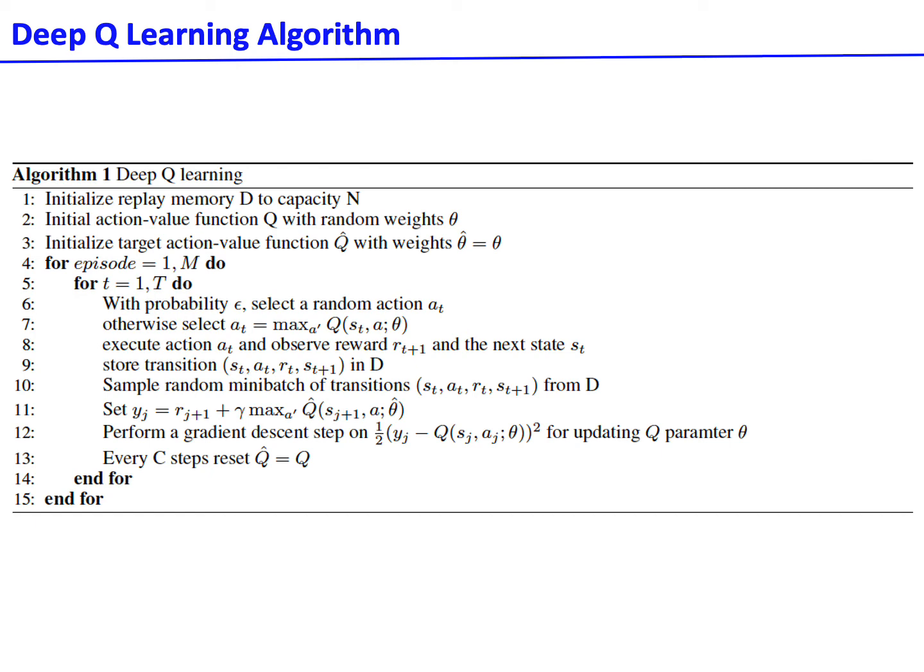And then we randomly sample transitions from the replay buffer D. We will compute the expected reward y_t based on the target Q function, and the loss function can be formulated by the difference of the expected reward y_t with that output from the Q network, and its gradient will be used to update the neural network parameters. Then, after every C steps, we will set the target Q network to be the Q network.